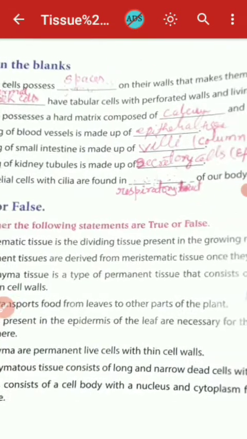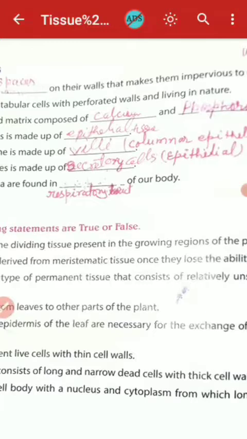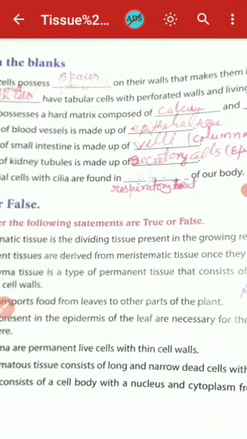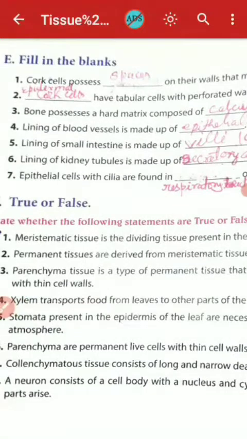Epidermis has tubular cells with perforated walls and living in nature. तो इसी प्रकार से पहले में आप स्पेस भी लिख सकते हैं, परफोरेशन भी लिख सकते हैं. Cork cells possess perforation on their walls. Okay.